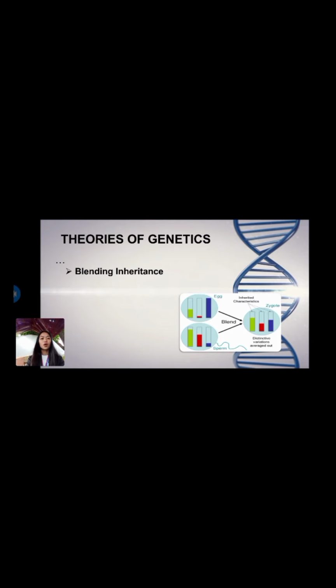So, according to blending inheritance theory, an offspring may inherit the characteristics of its parents, but only the average, not fully one parent's trait, like in the figure. Blending inheritance is the idea that individuals inherit a smooth blend of traits from their parents.